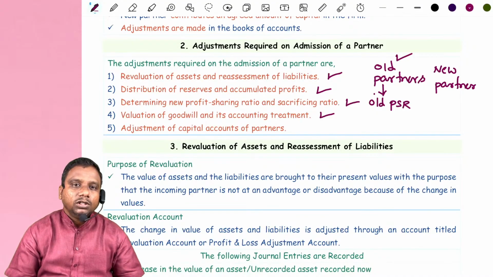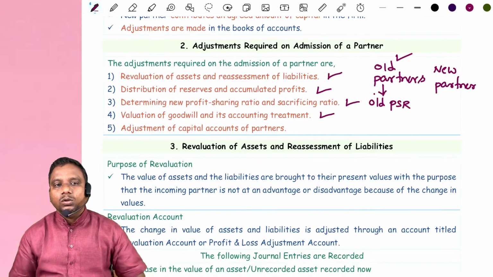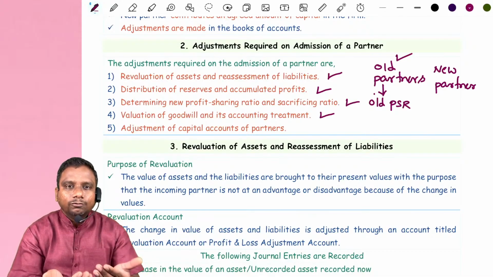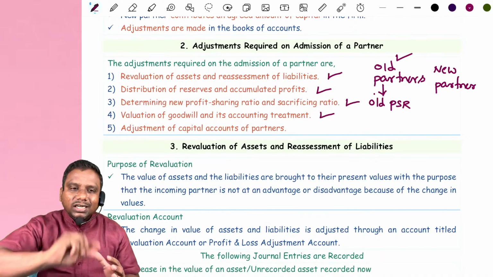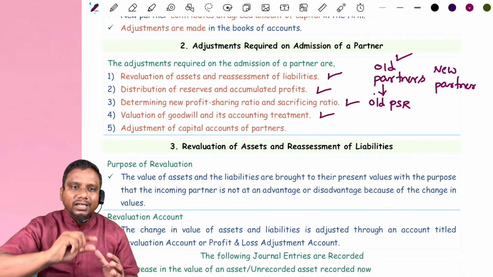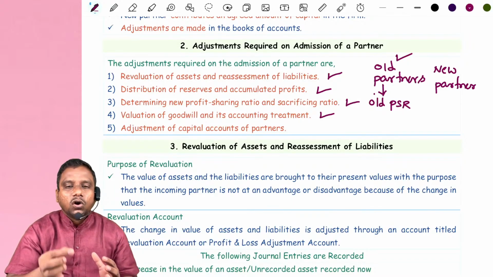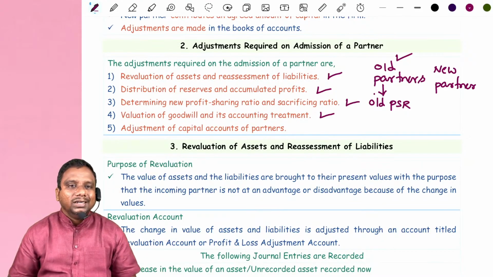But this is self-generated goodwill. After valuation of goodwill, the new partner's share is contributed by the new partner either in cash or in kind. That accounting treatment we have to discuss.